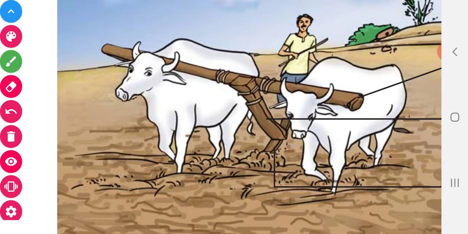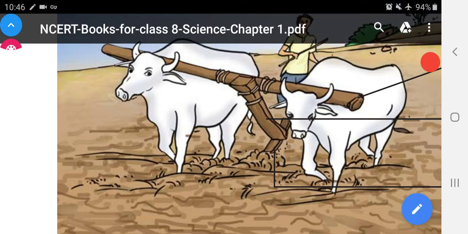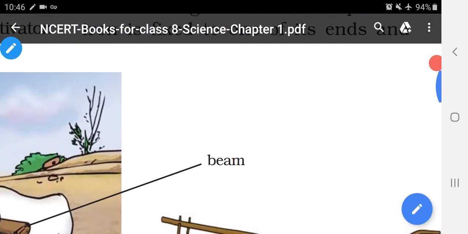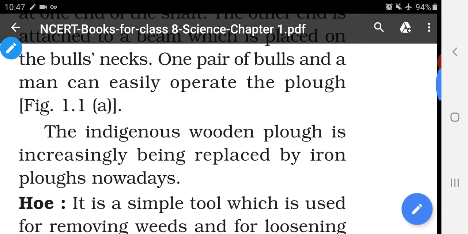Okay, so this is called plough. This plough is driven by ox and the man is leading the cows, isn't it? This is one of the agricultural implements. By this process the soil can be loosened.